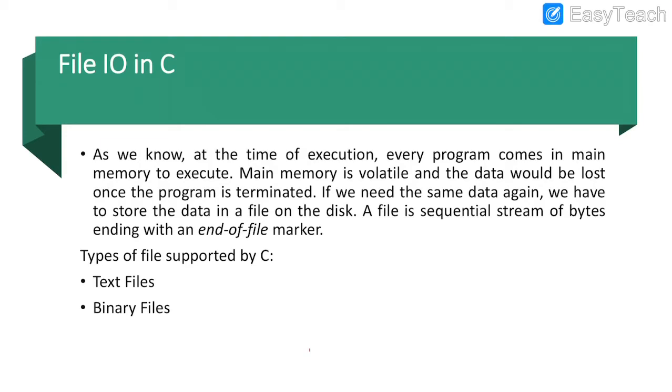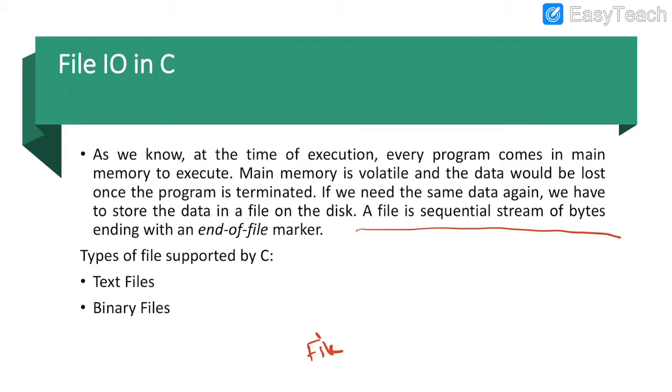So a file is a storage place where we are going to store the data. A file consists of a sequence of information, or a sequence of characters which represent some information. That is a file. A file is going to be stored in the computer's memory. A file is a sequential stream of bytes ending with an end of file marker.